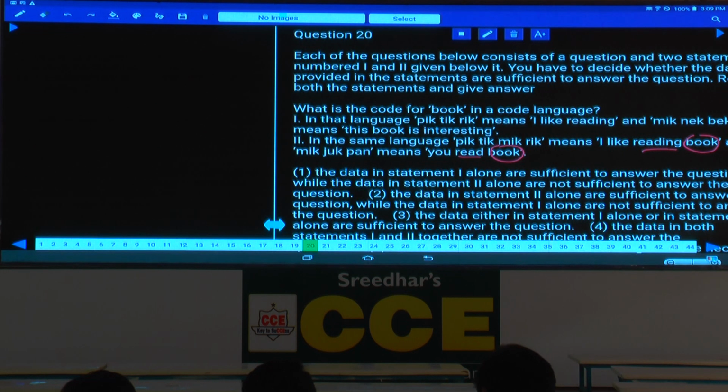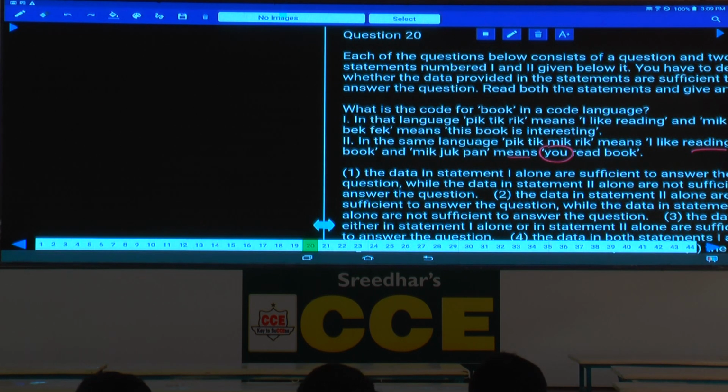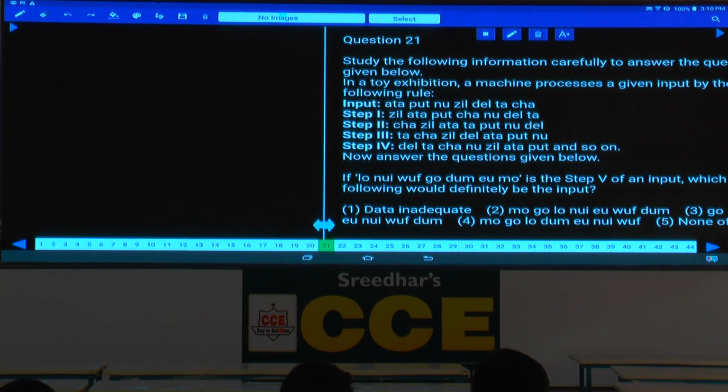And which code is common, we are not bothered about. One word is common, one code will be common. Hence, you can determine the answer. What is that answer? No need to find out, isn't it? Hence, only 2 alone is sufficient. And this is about question number 20. 16 to 20, data sufficiency is again important to your examination.